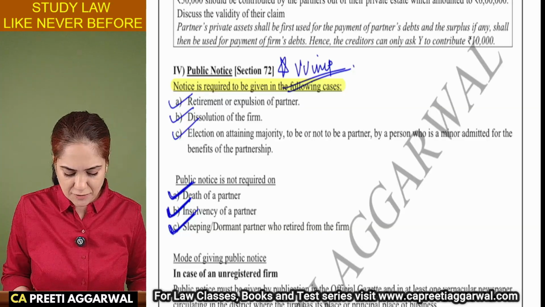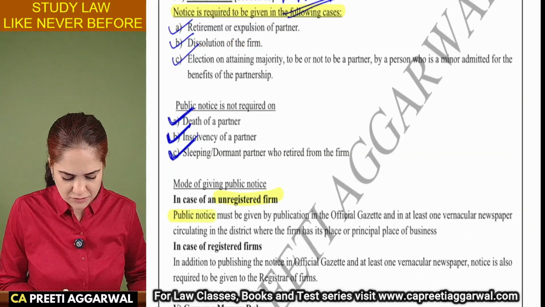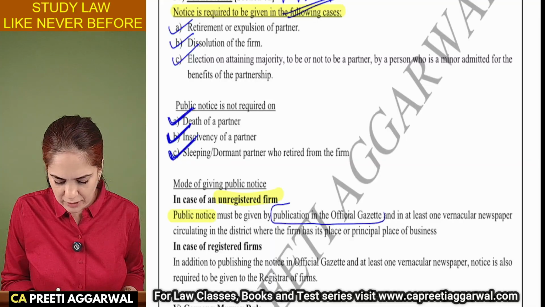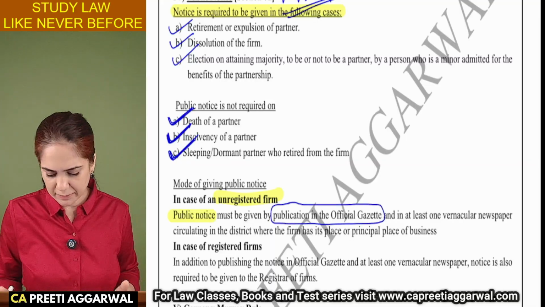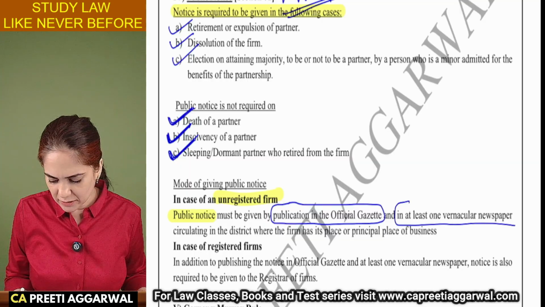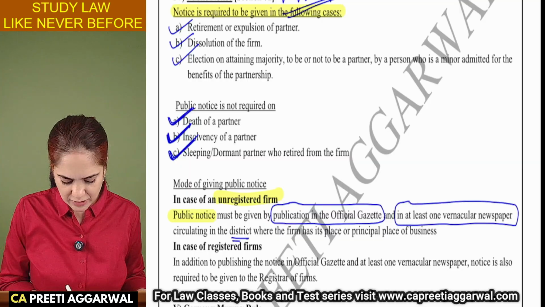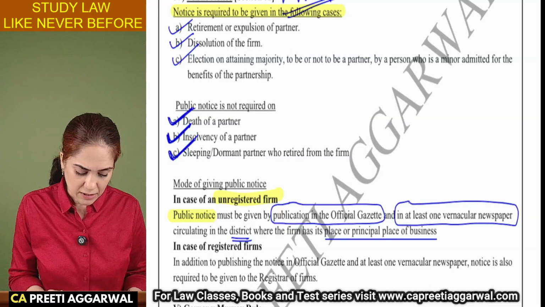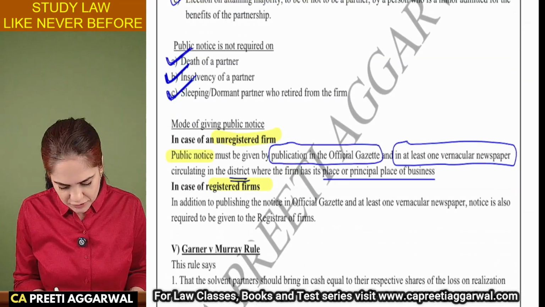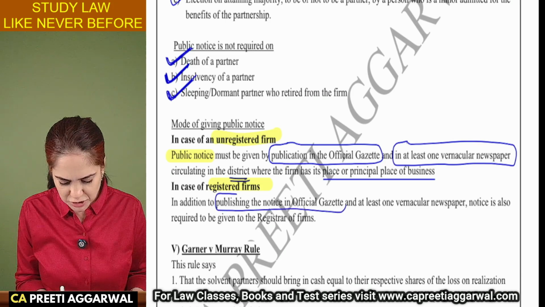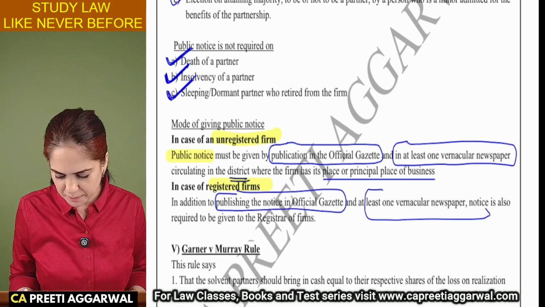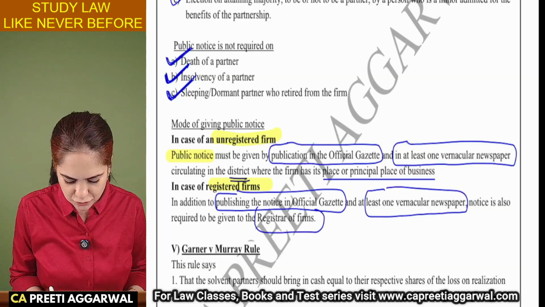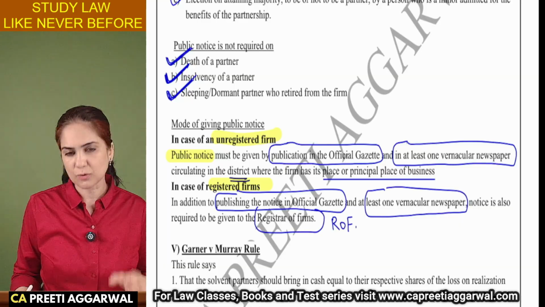If your firm is unregistered, public notice will be given by publishing in the official gazette. This is the official booklet for public announcement by the government. It is also published in at least one vernacular newspaper circulating in the district where the firm has its principal place of business. If you are a registered firm, we will give notice in the official gazette and in the newspaper, but one notice will also be given to the registrar of firms, ROF.